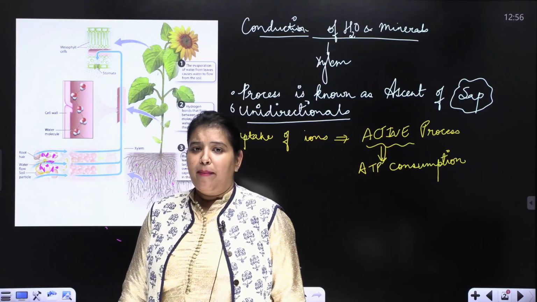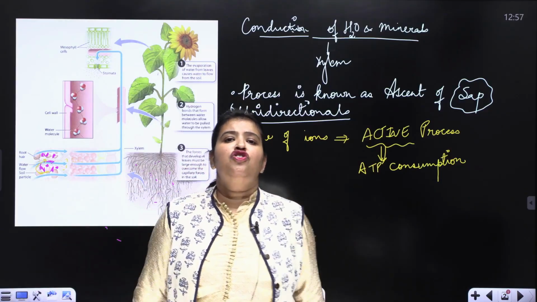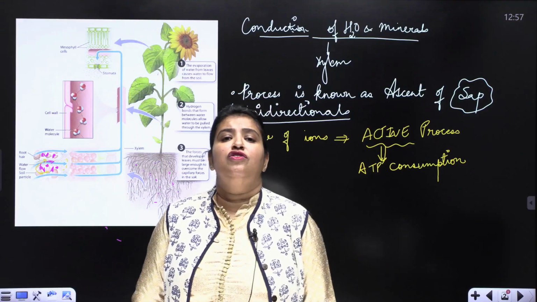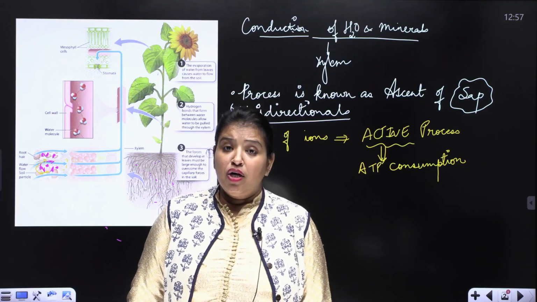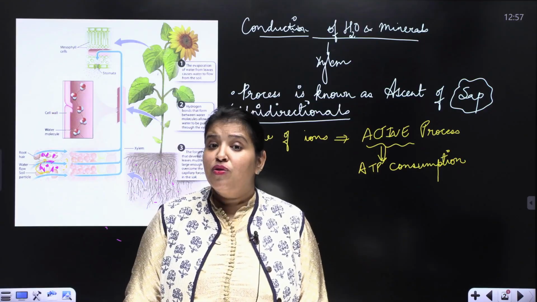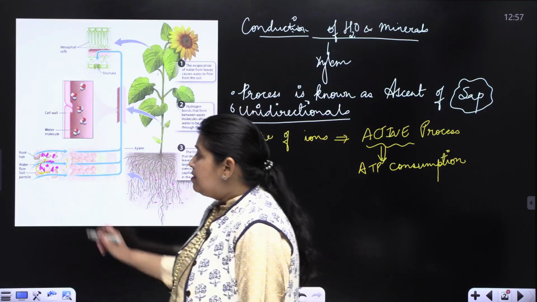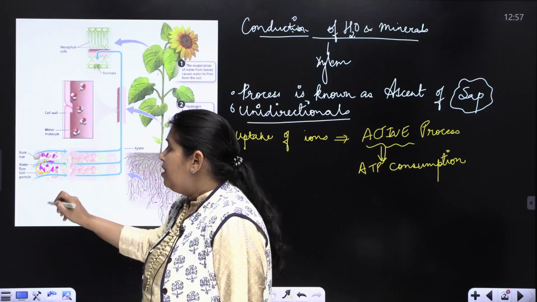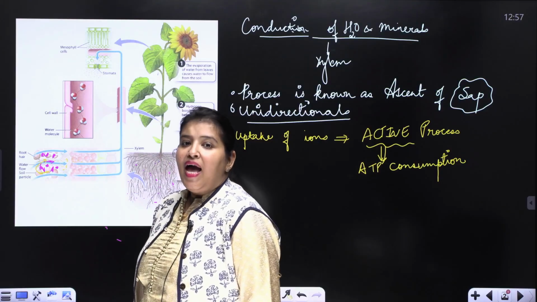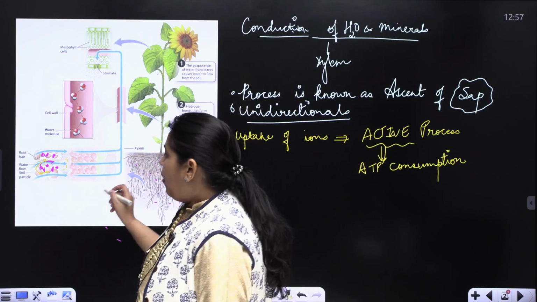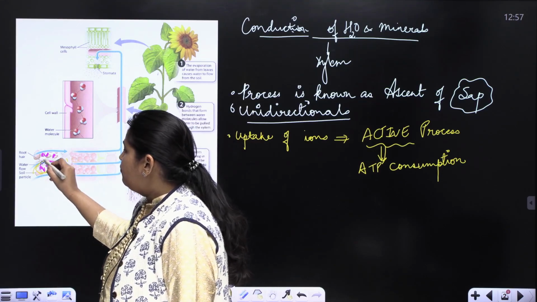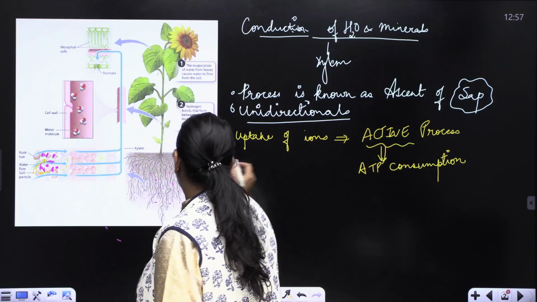Now what is going to happen? There occurs a change in the osmotic concentration. This osmotic concentration changes, which means that now ions are more inside the cell and less outside. As a result, water osmotically moves from outside to inside.